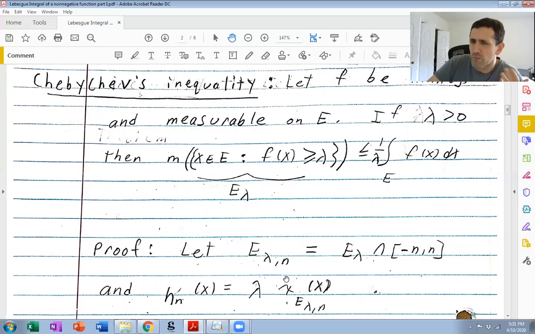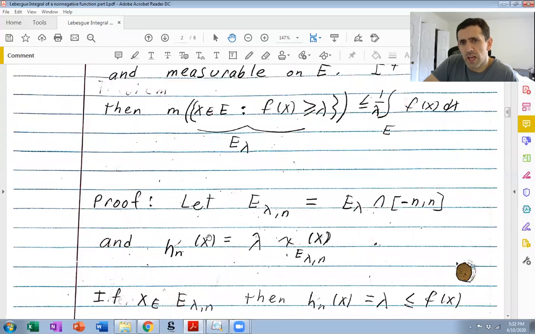So I think I said you might have thought to use a characteristic function of E lambda. I meant lambda times the characteristic function of E lambda. Okay, so let's check that hn is less than or equal to f on E. There's two cases. If x is in E lambda n, then hn of x, by definition of this characteristic function, is lambda. But on E lambda, and particularly on E lambda n, lambda is less than or equal to f of x. So hn of x equals lambda is less than or equal to f of x.